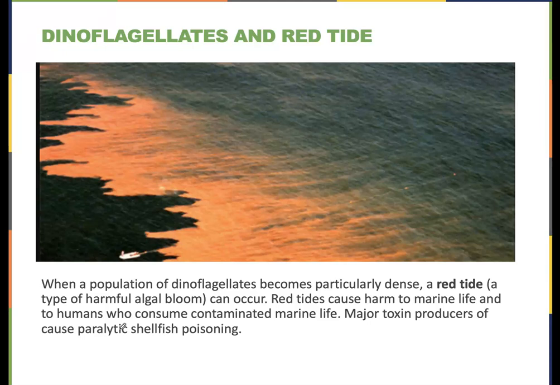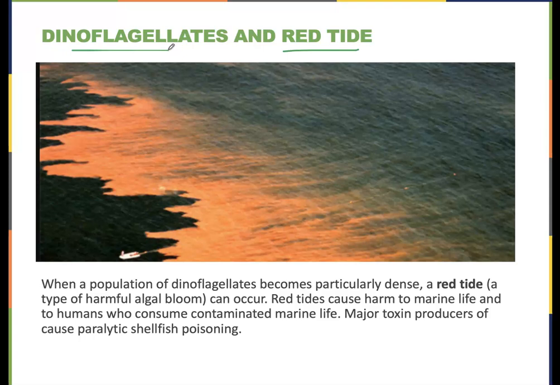This is an example of one you want to remember. This is our dinoflagellates, and our dinoflagellates are those single-celled algae on the surface of the ocean. When they have a bloom, it's called a red tide because they have a red pigment to them. And when you see a red tide, that signifies that our dinoflagellates have had this bloom, and the water there is going to be thick with that toxin.